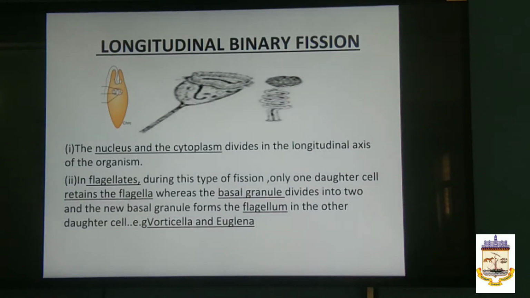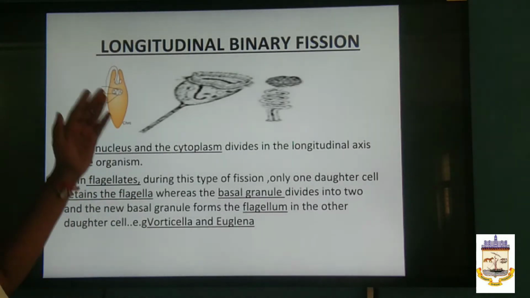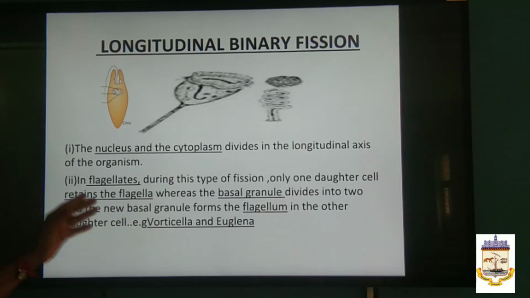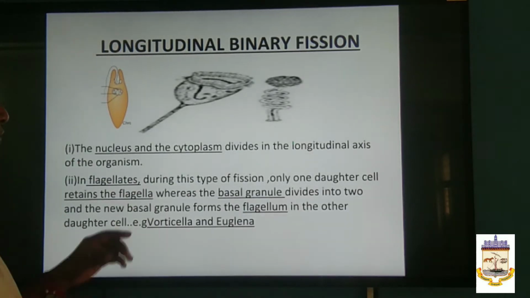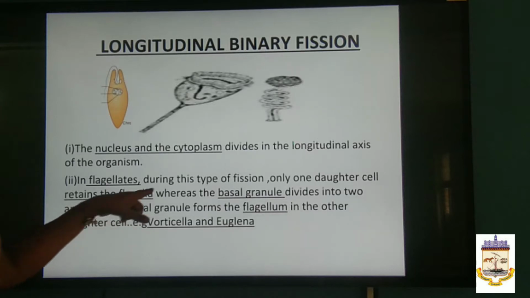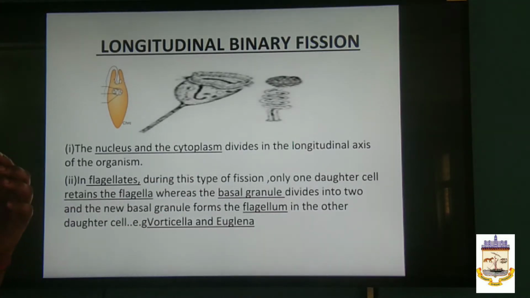The next one is the longitudinal binary fission. Here you will understand that when I say longitudinal, the axis or plane of division starts longitudinally. Here the nucleus and the cytoplasm divide along the longitudinal axis of the organism. In flagellates, this type of fission occurs in the daughter cells.